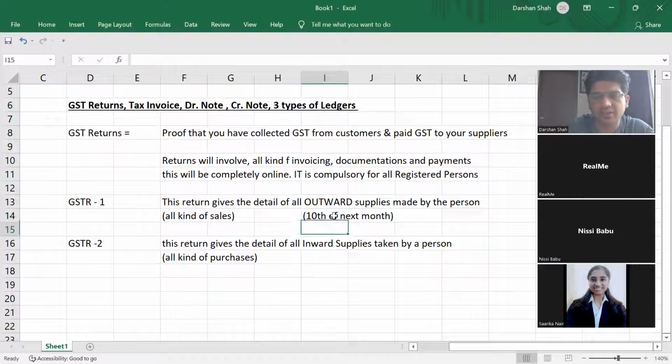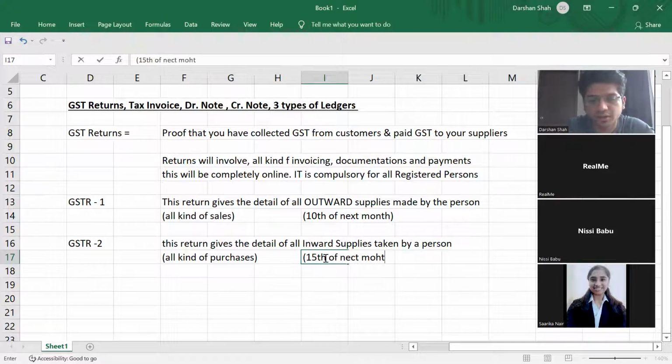If I made the sales in the month of January, when should I submit my returns? February. 10th February, no? 10th February. And if I have made any purchases, then I'll have to file the returns when? 15th of next month. 15th of next month. Okay.